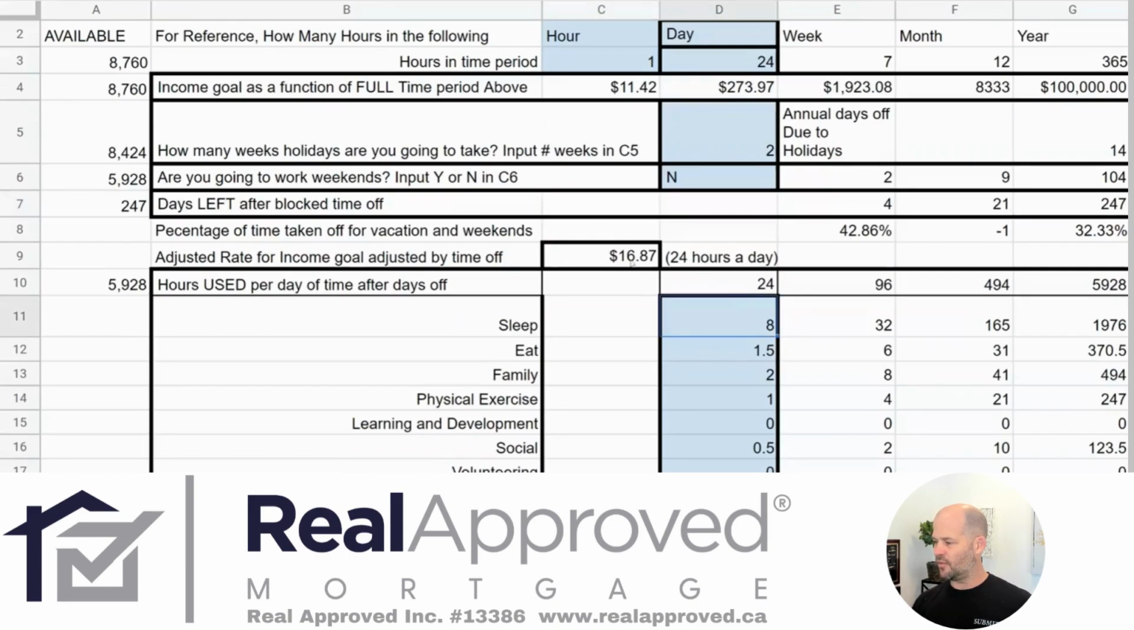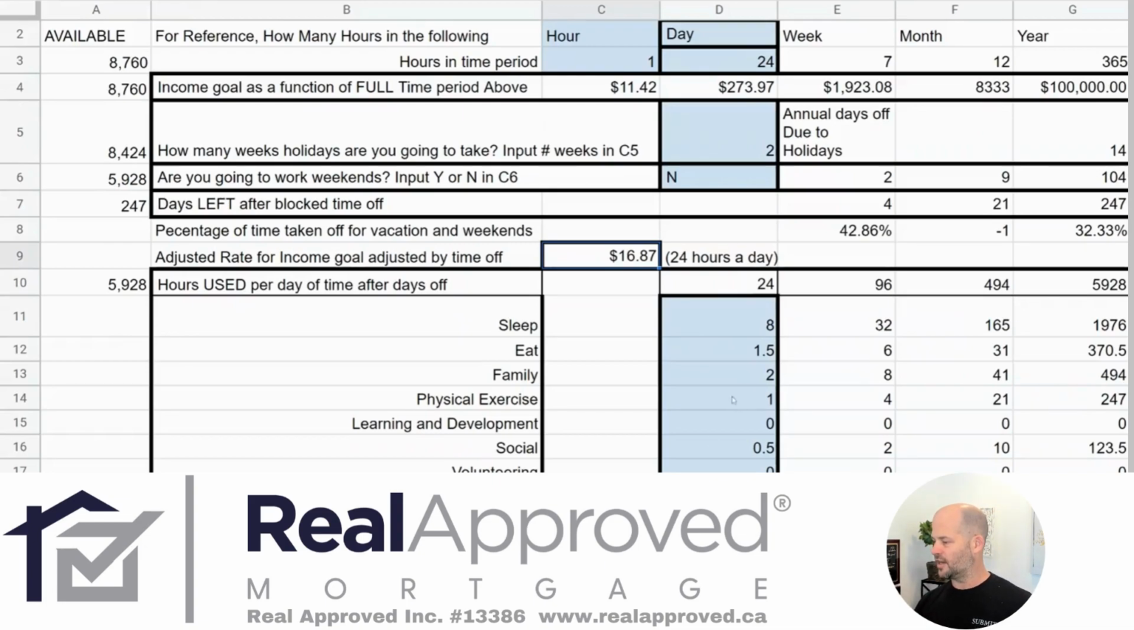So we can see here, that would mean that if we're working all those time frames and not allowing for anything else, we only need to make $16 an hour and change in order to hit it. But that's not realistic, because on a daily basis, we have things that we have to do that are outside of our work.